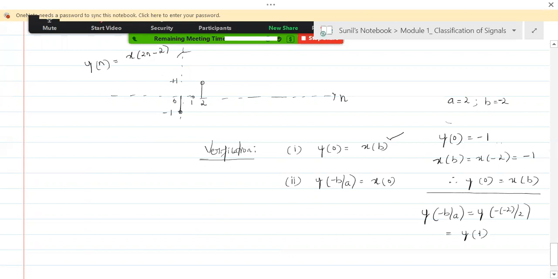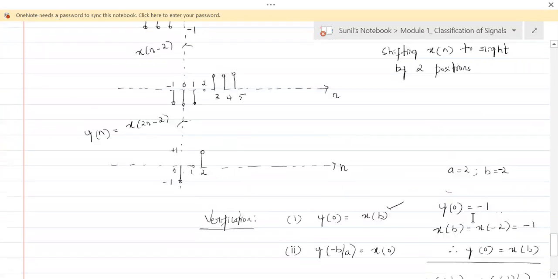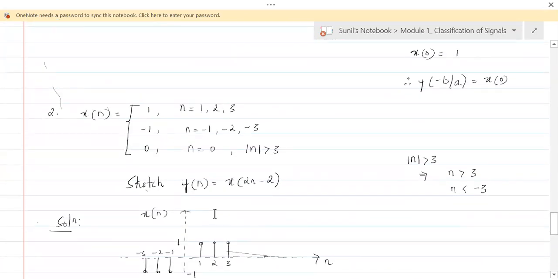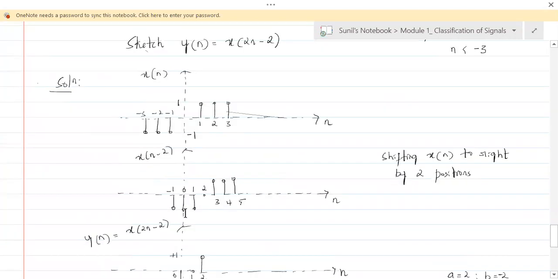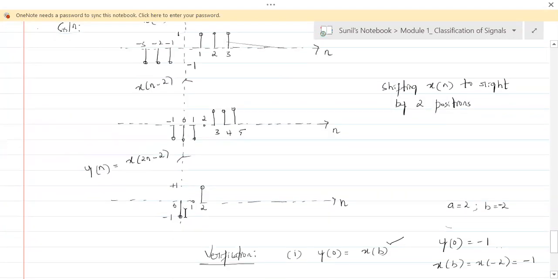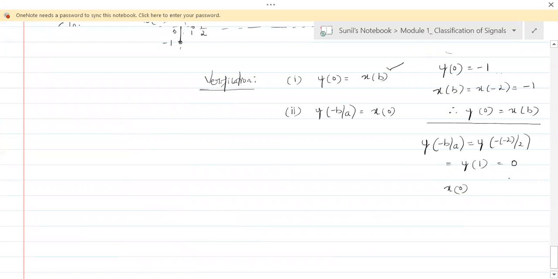What is y of 1? Y of 1 is 0. Okay. And what is x of 0? What is x of 0? X of 0 is also 0 because there is no sample at n equal to 0. Understand that? So x of 0 is also 0.